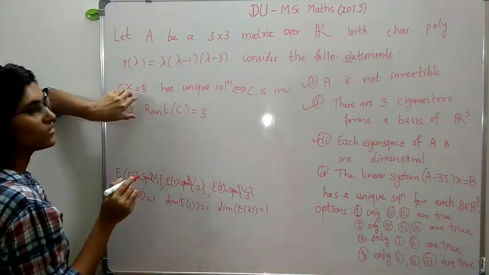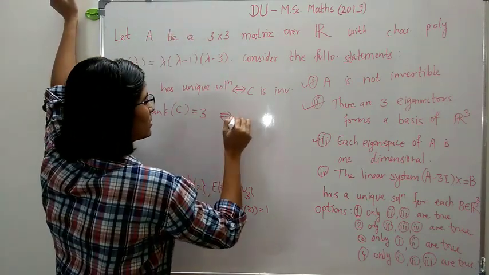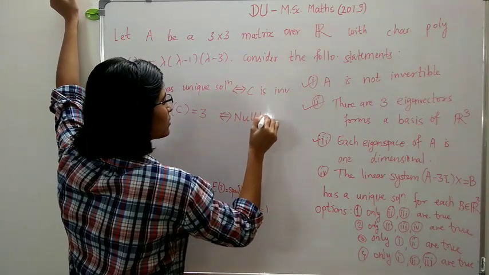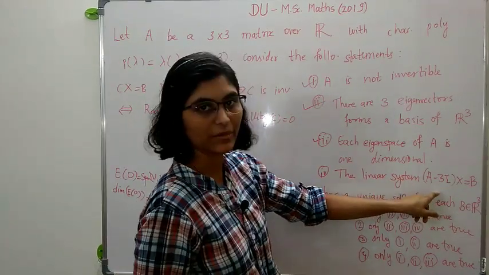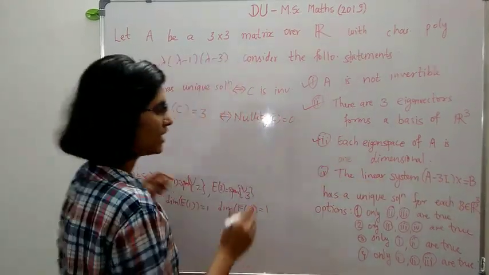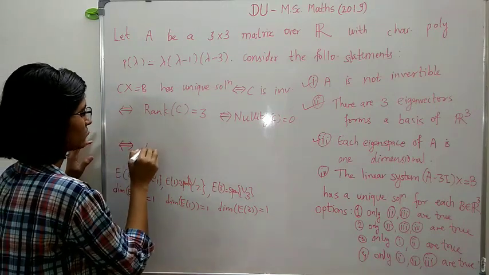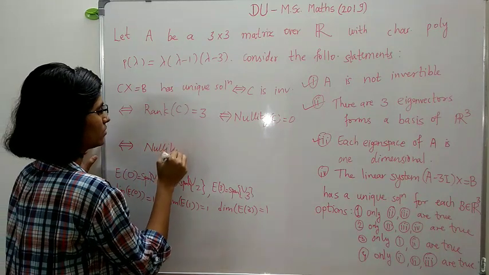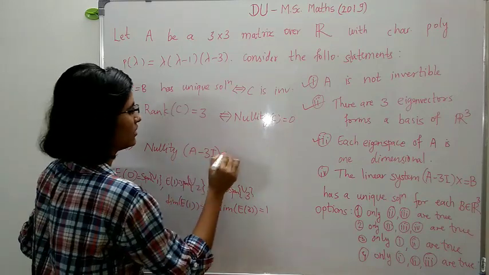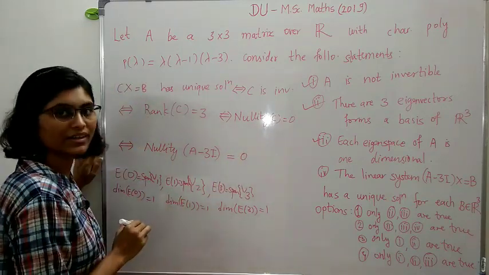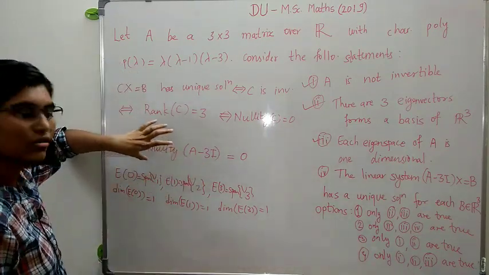I am considering this C as a 3 by 3 matrix because we are here. So if and only if the nullity of C is 0. The linear system A minus 3I times x is equal to b has a unique solution by this result if and only if the nullity of A minus 3I, this matrix, is equal to 0, right? So just check whether this nullity is 0 or not.